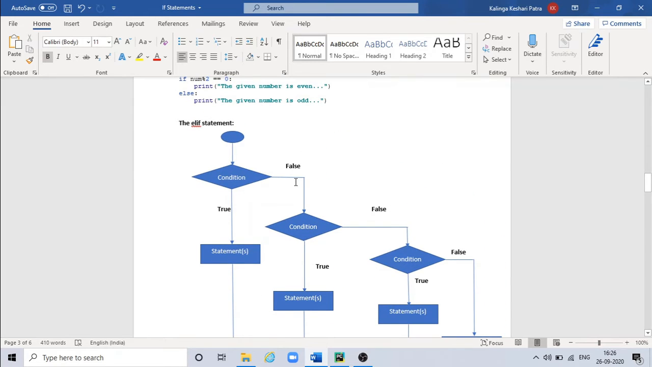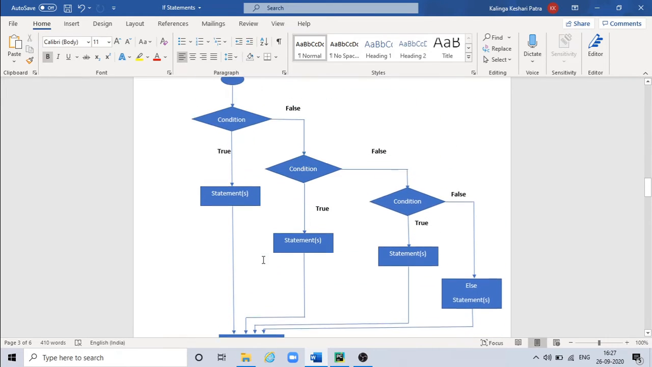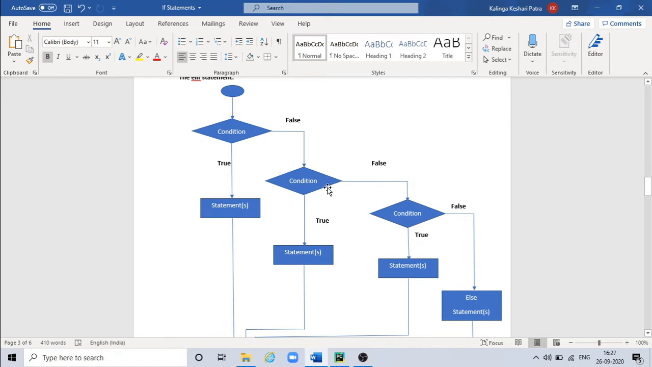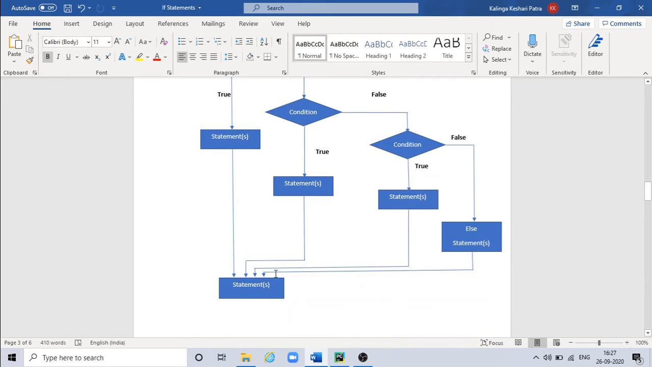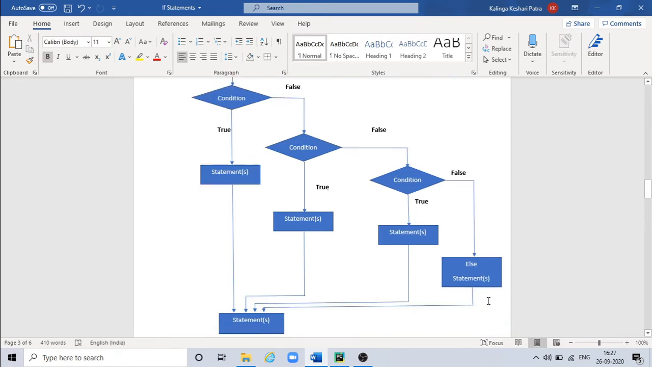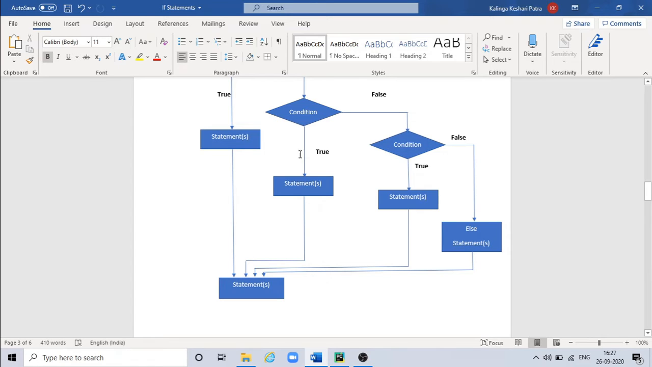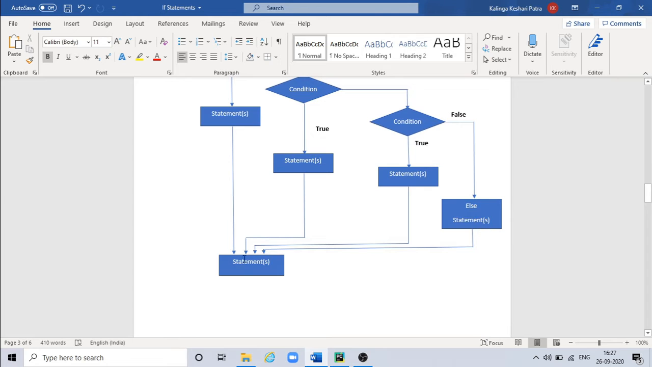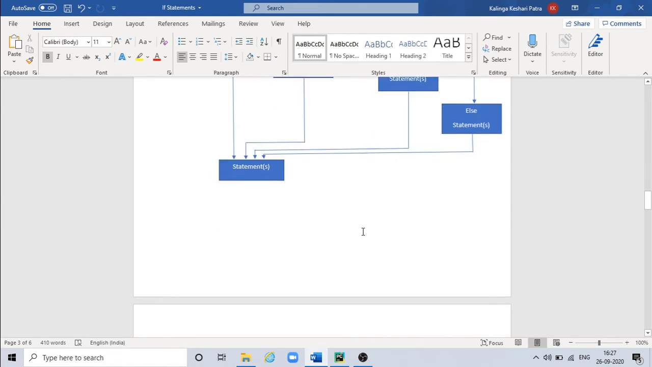Then if it is false, it will check another condition, and if it is true, then this statement will get executed, then it will come out of the if statement. Then if it is false, it will check for another condition. If it is true, it will go to this statement and get executed, then come out of the if statement. If nothing is true, then it will go to the else part. So else is a kind of default. If no condition is true, it will execute here, then come out of the if statement.